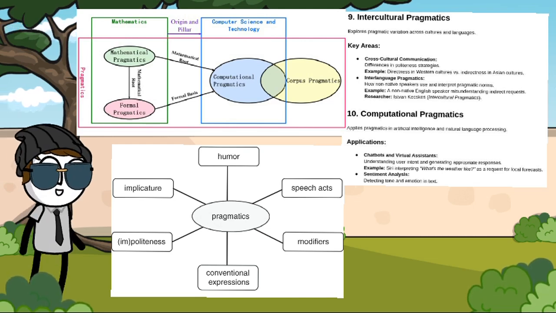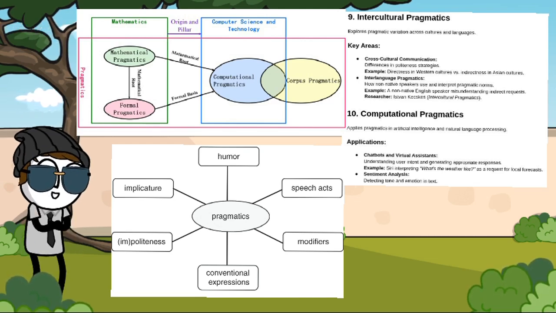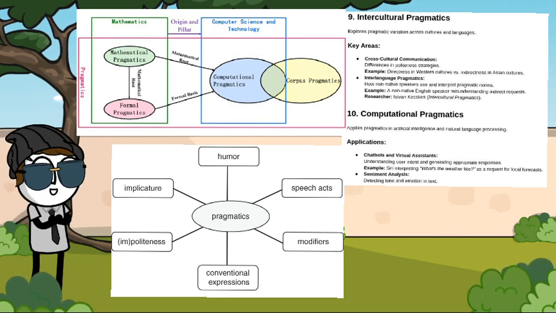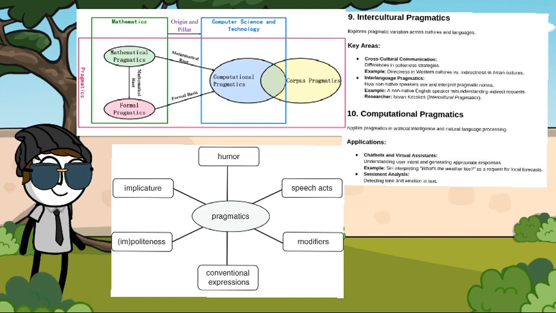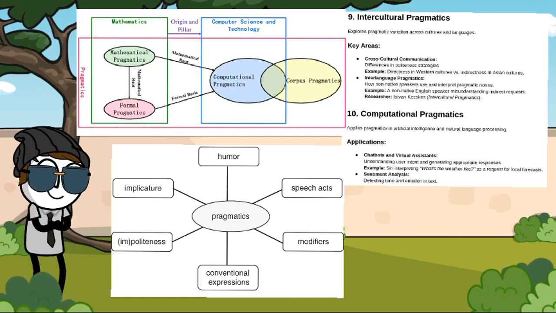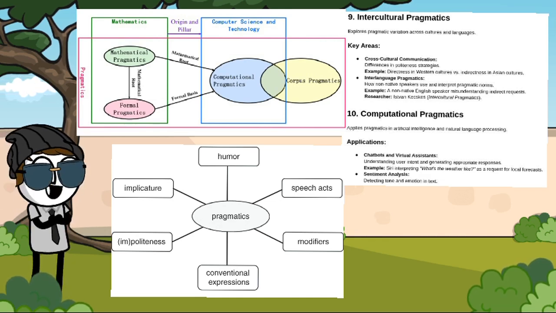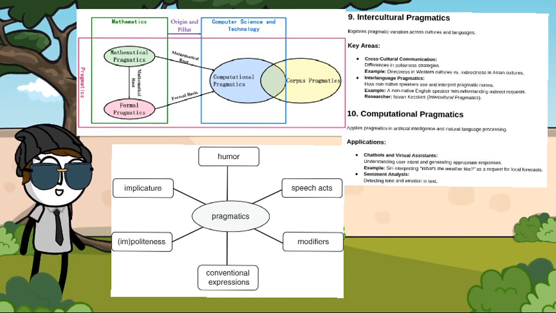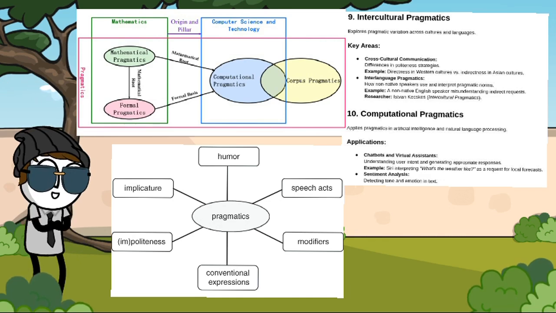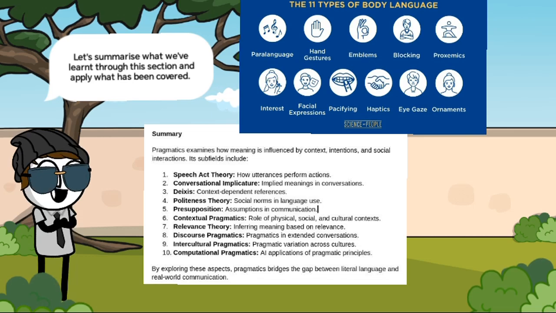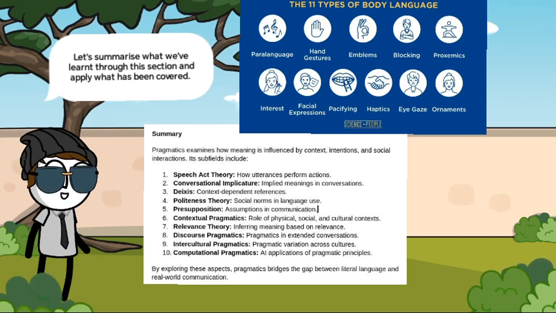Number 10, computational pragmatics, applies pragmatics in artificial intelligence and natural language processing. Applications, chatbots and virtual assistants. Understanding user intent and generating appropriate responses. Example, Siri interpreting "what's the weather like" as a request for local forecasts. Sentiment analysis, detecting tone and emotion in texts. Let's summarize what we've learnt through this section and apply what has been covered in the following slides.